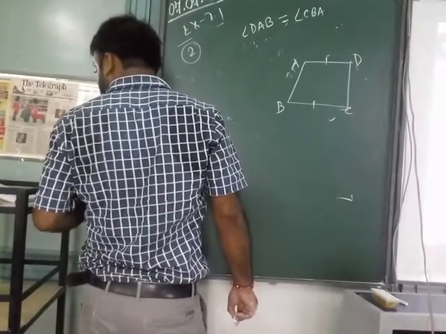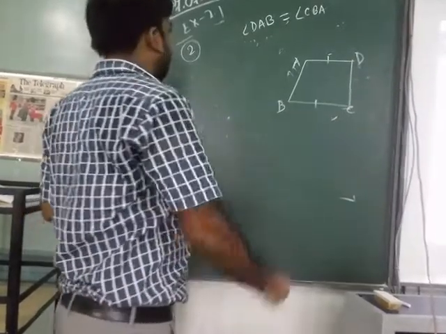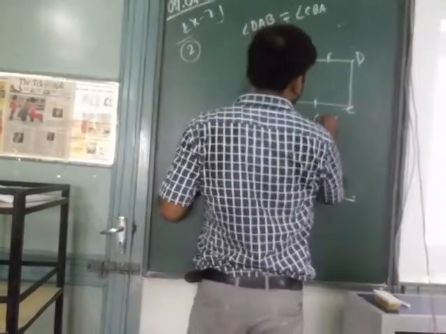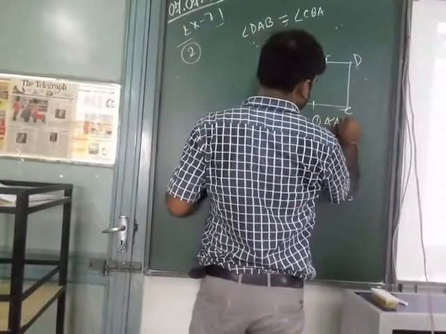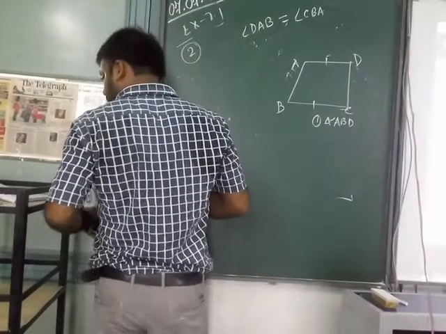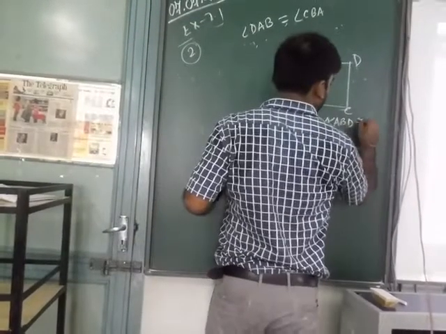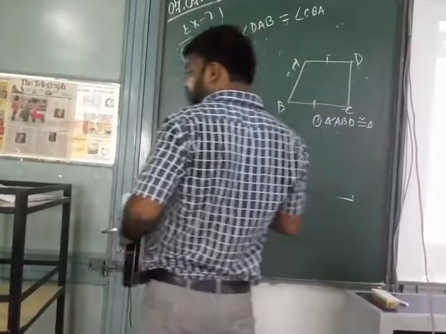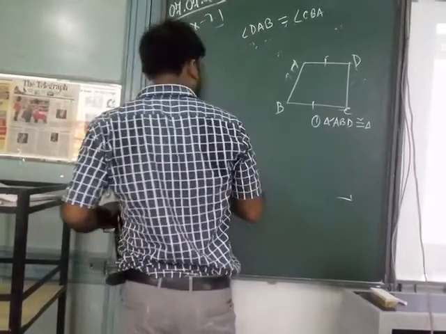First portion, prove that triangle ABD is congruent to triangle BAC.